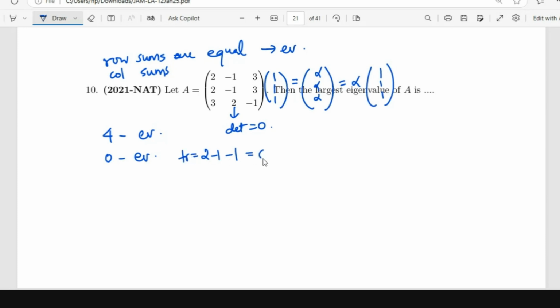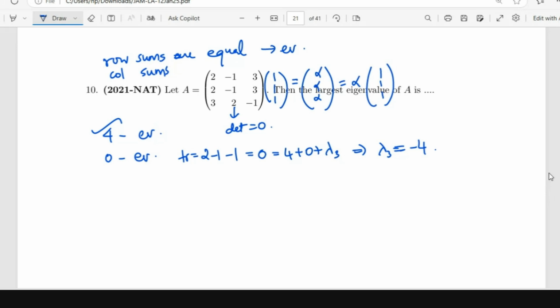This is 0. What? 0. This is equal to 4 plus 0 plus the third eigenvalue. So lambda 3 will be minus 2. So we have all the three eigenvalues. The largest one is 4. Okay, fine.